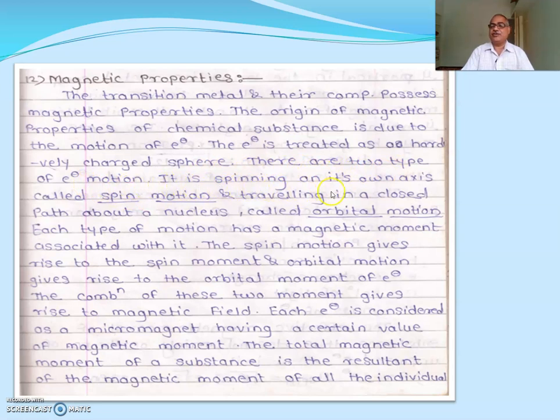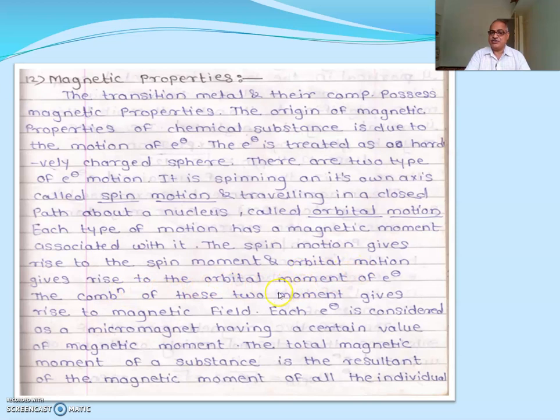The spinning of an electron on its own axis is called spin motion, and traveling in a closed path around the nucleus is called orbital motion. Each type of motion has a magnetic moment associated with it. Spin motion gives rise to the spin moment, and orbital motion gives rise to the orbital moment of the electron.